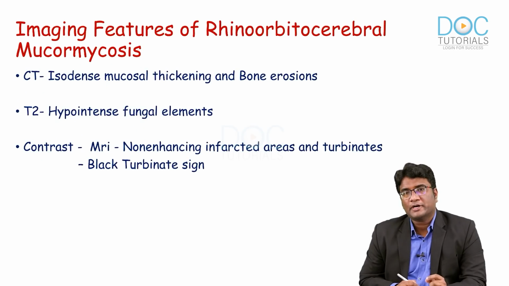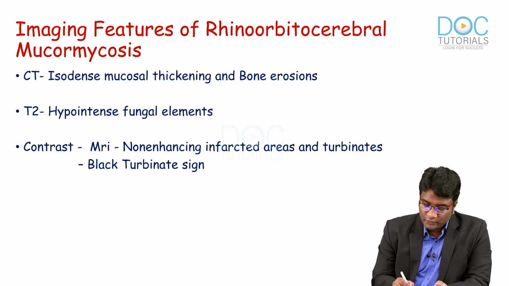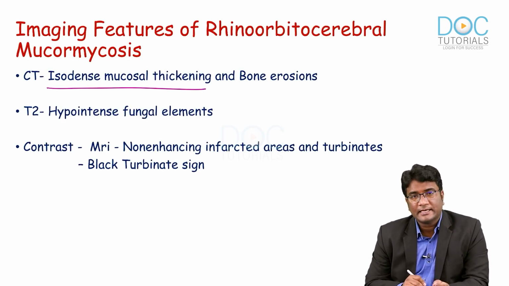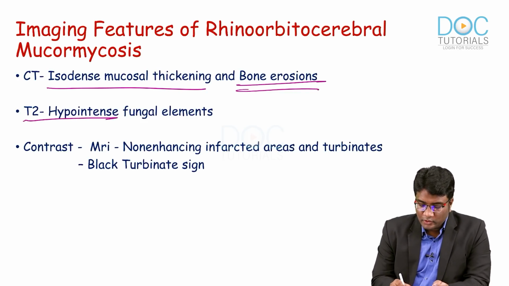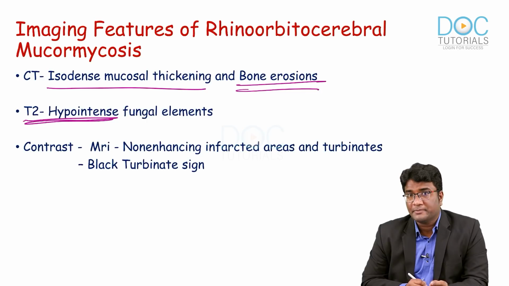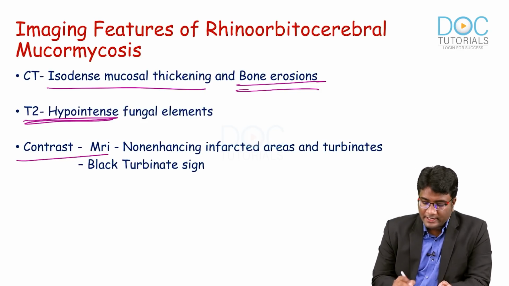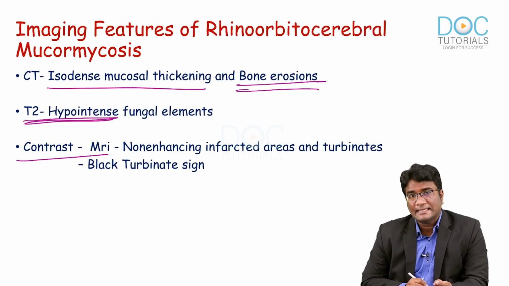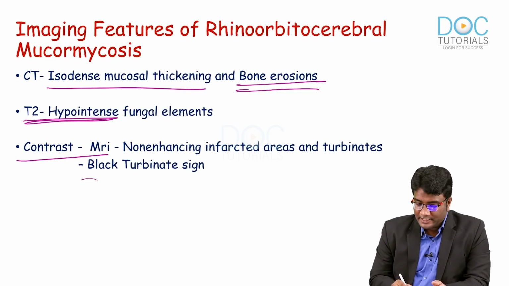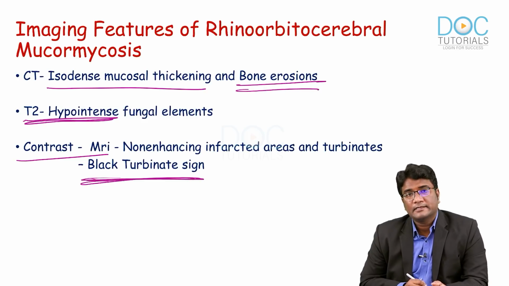So, what are the important imaging findings of rhino-orbitocerebral mucormycosis? You will see isodense mucosal thickening on CT scan with bone erosions. On MRI, the T2 weighted MRI, the fungal elements will appear hypointense, okay, they will appear dark or black in nature. T2 weighted hypointense areas indicate there are fungal elements there. And on a contrast MRI, you will see non-enhancing infarcted turbinates which give that appearance of a black turbinate sign.